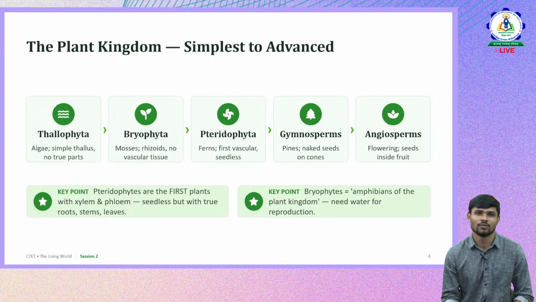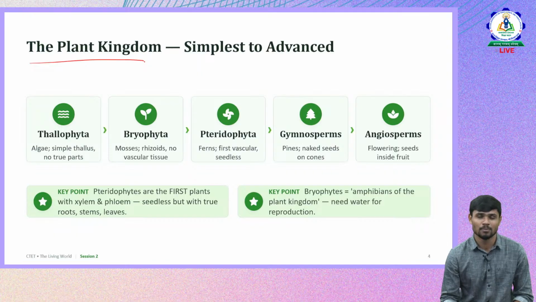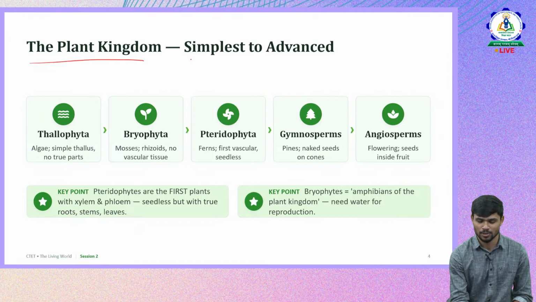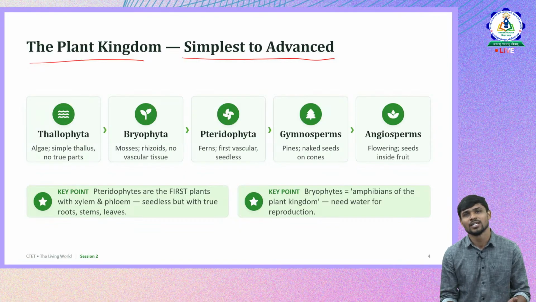The first and foremost important concept that we have to discuss in the plant kingdom with respect to CTET previous year questions is the plant kingdom and the major plant types, from simple to advanced. How plants evolved from simple plants to advanced plants, and how they were divided into 5 different types, based on what criteria.